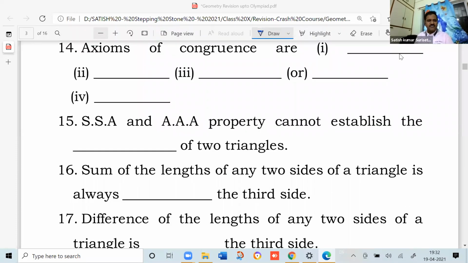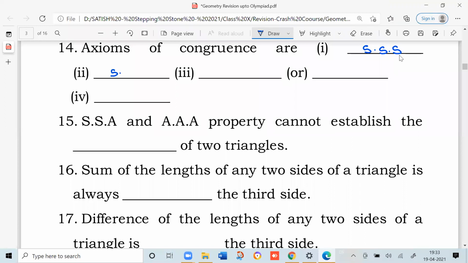So the next one is axioms of congruence. Tell me anybody, what are the axioms of congruence? So one is side, side, side. Next, one more. Next, one more.